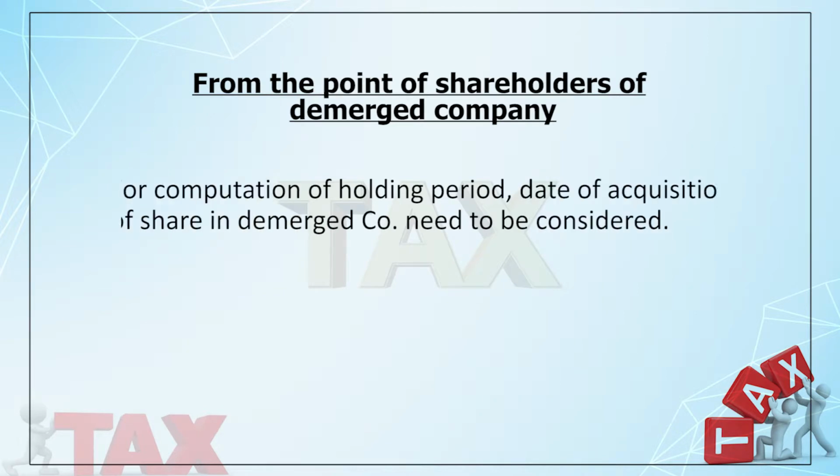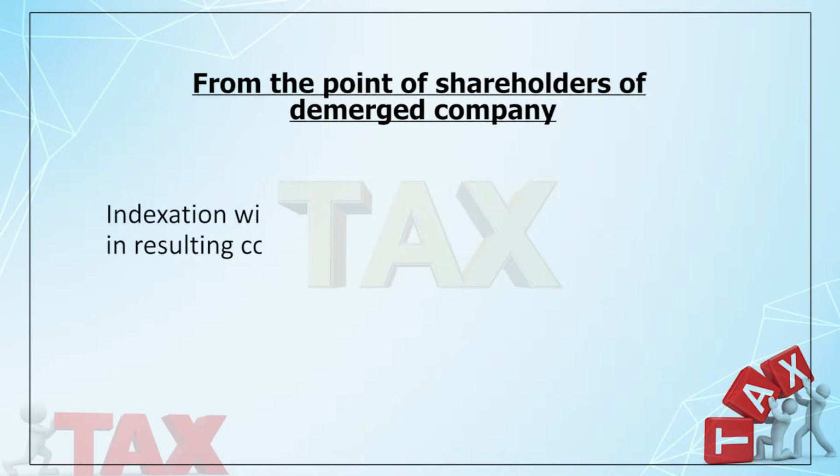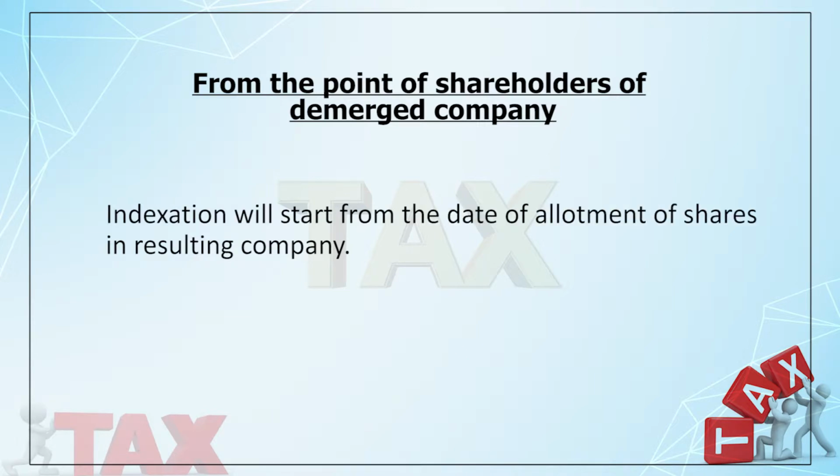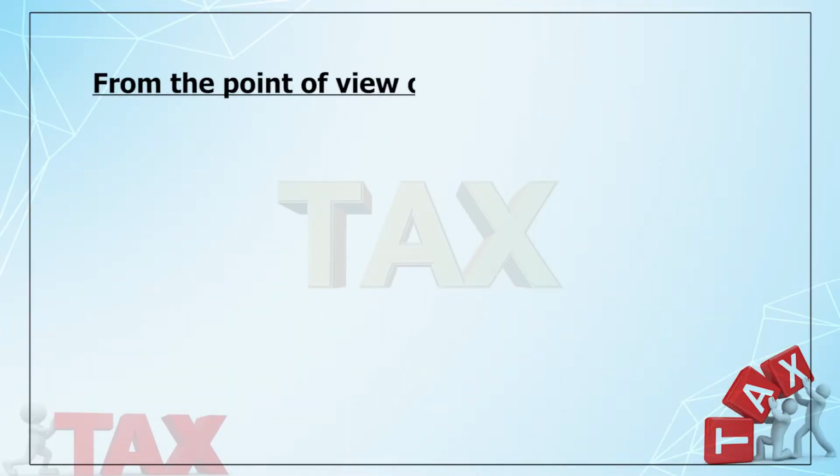The next important part is the period of holding, because according to that it will be either long term or short term, and the period of holding will start from the date when you acquired the shares of the demerged company, right? And indexation will start from the year when the shares are allotted by the resulting company. We have a very important case, the Manjula Shah case, according to that. So these are the basic features in the hands of the shareholders of the demerged company, right?